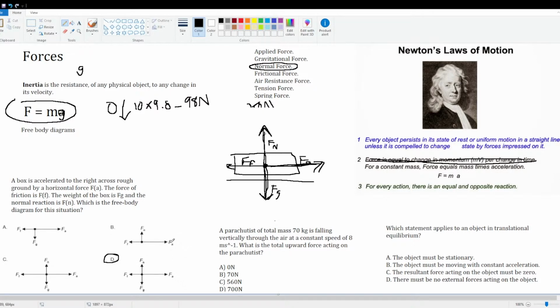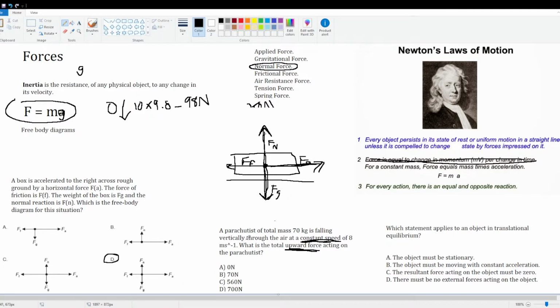Okay. Now, a parachutist of total mass 70 kilograms is falling vertically through the air at a constant speed of 8 meters per second. What is the total upward force acting on the parachutist? Not what is the total force. Okay, that's going to be key. Because straight away, when I see constant speed, I'm going to think no force, right? Because remember what we said, if there is no force, an object's going to be motionless or it's going to be moving at constant speed. But it's asking what is the total upward force. So I see 0 newtons, but we want the total upward force.